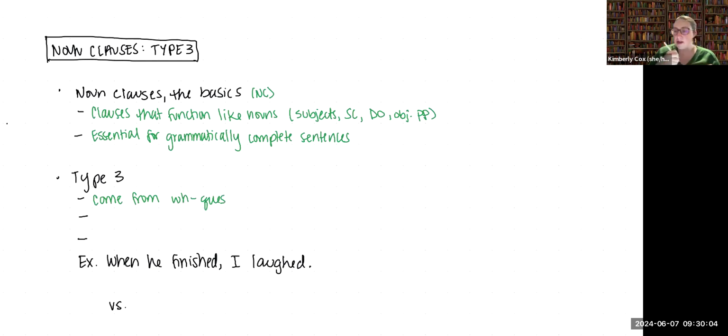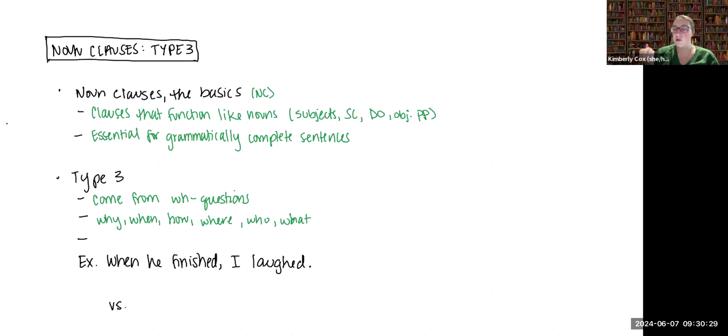Just remember that WH questions include the words why, when, how, where, who, and what. Each of these words can fill different functions.